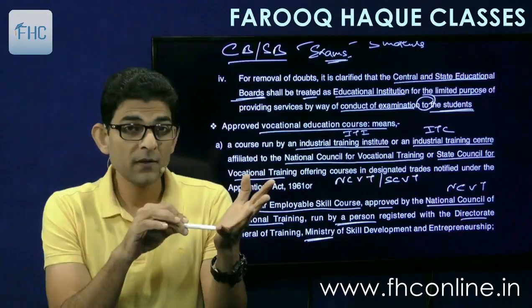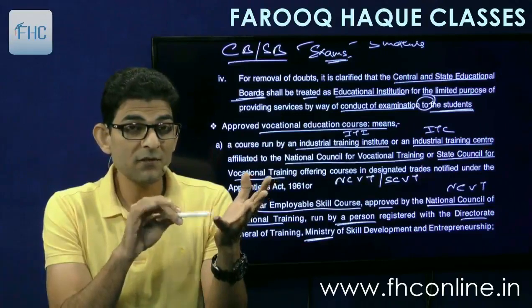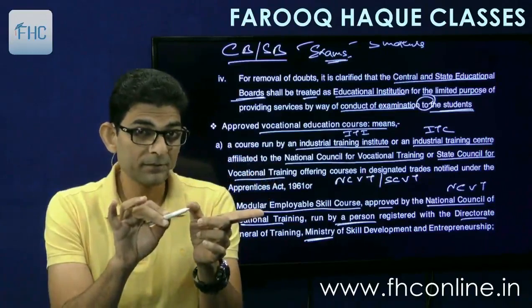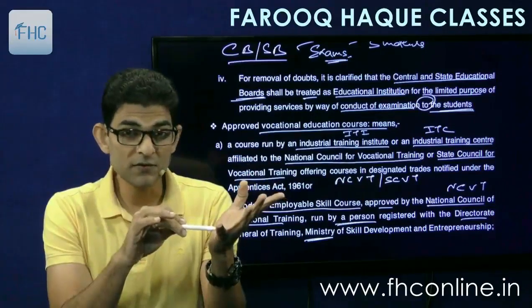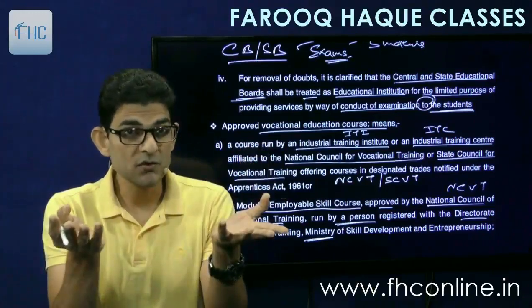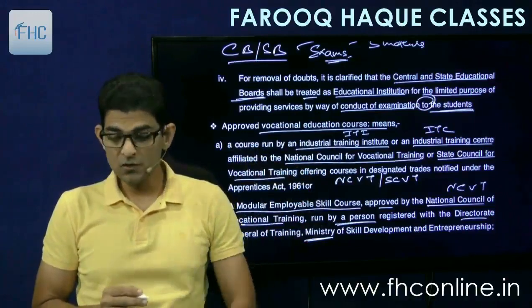Number two, colleges, universities giving degrees approved by law in India. Okay, Indian colleges and universities. Number three, skill oriented courses, which can be either of these two, vocational education courses.